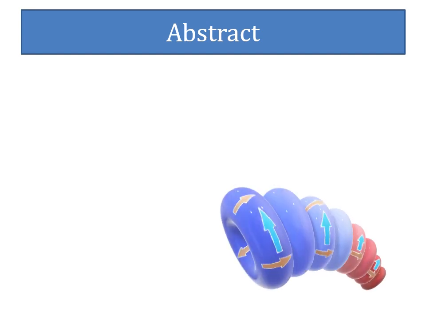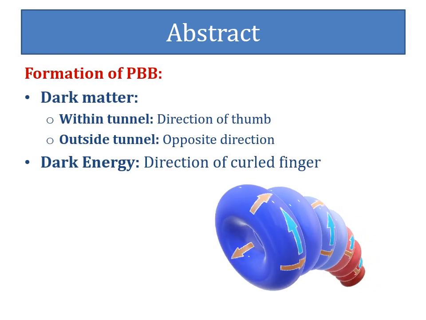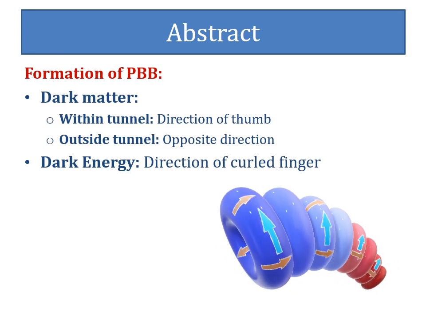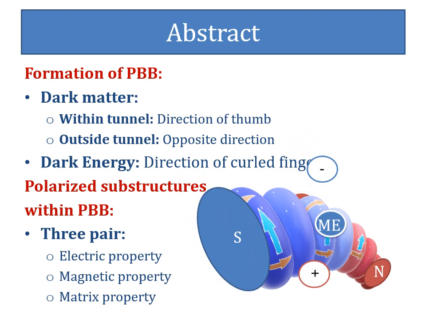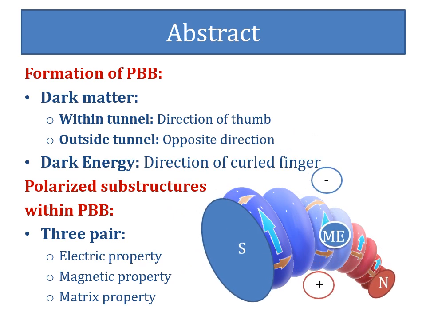Dark matter is rotated within the dynamic tunnel in the direction of the thumb as per the right-hand thumb rule, whereas outside of the tunnel dark matter moves in the opposite direction. The direction of the curled fingers suggests the direction of rotation of quanta of dark energy. Three pairs of polarized substructures are present within the primary building block. Each of these pairs of substructures is responsible for exhibiting the electric property, magnetic property and matrix property of primary building blocks.